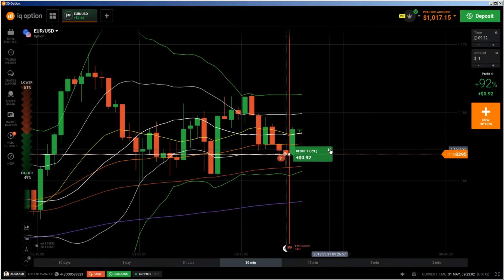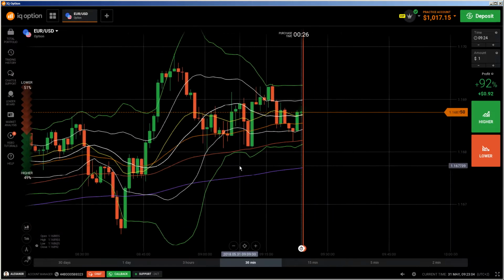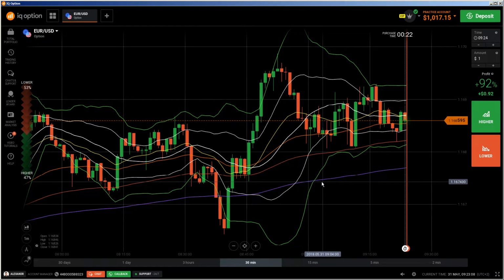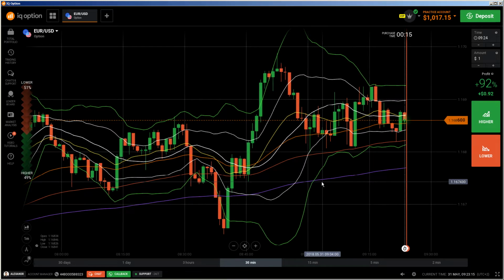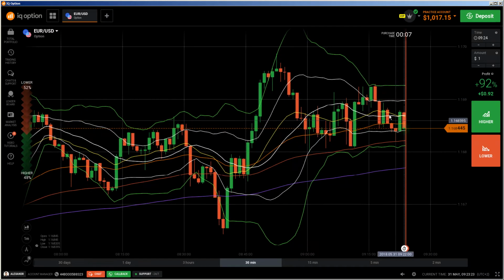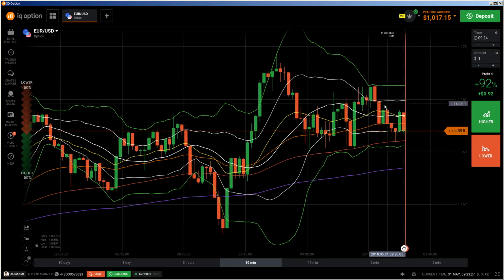So let me see if I can show you now some trades which I would do in this kind of not so nice market. Yes, you have to see price is almost in between the EMAs. You have to be careful if you have such a scenario. And when the EMAs are almost flat, you see you got some kind of a consolidation area, so you have to be careful. That happens only if you are in between the EMAs.